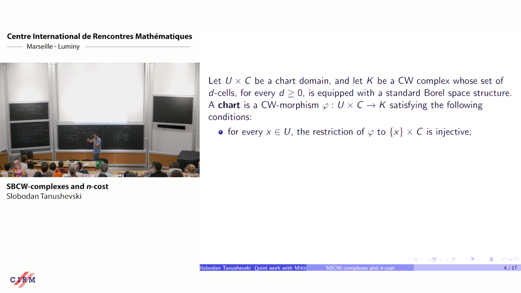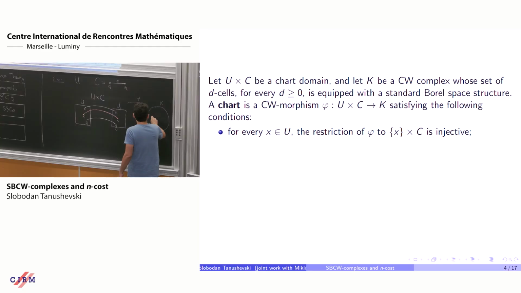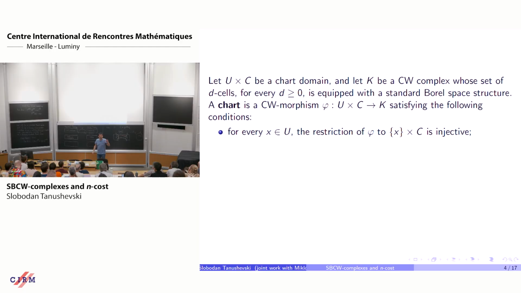And if it's injective, then it's an embedding, and not only an embedding, but an embedding that preserves the CW structure. So what that means is that here in K, you will see something that looks exactly the same. You will see a copy of C inside of K. So that's the first condition.